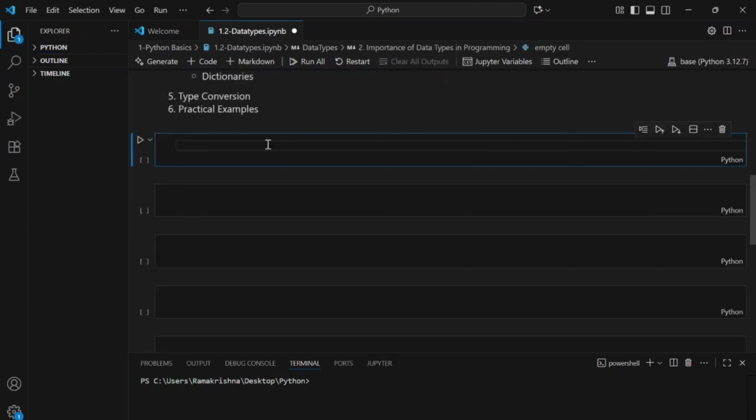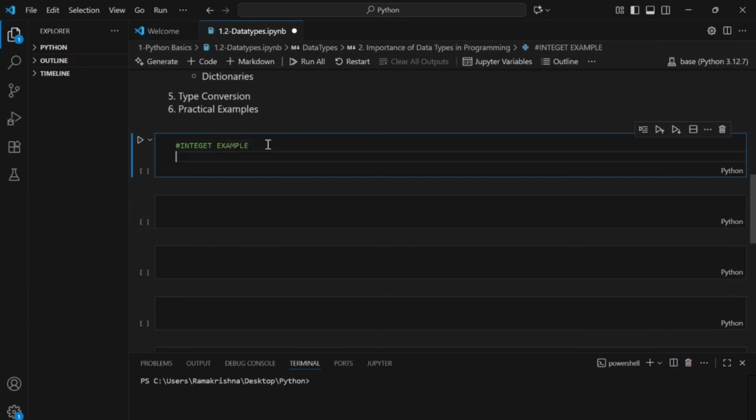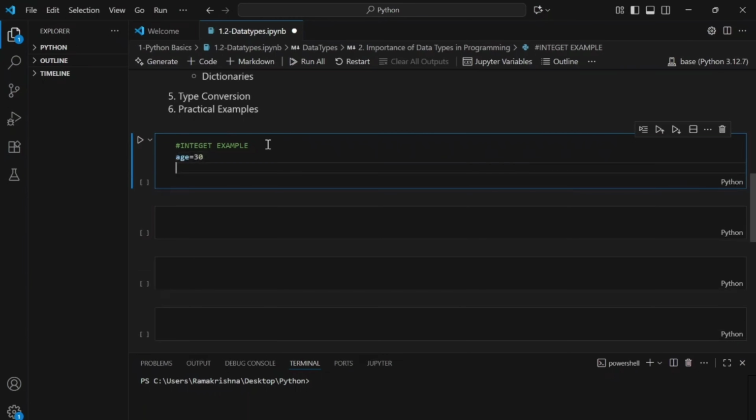So the first example that we are going ahead with respect to data types is integer. We'll just see an example here. I'm declaring a variable age and I'm assigning a value of 30 here. Variable declaration, we have already discussed many examples and concepts on Python variables.